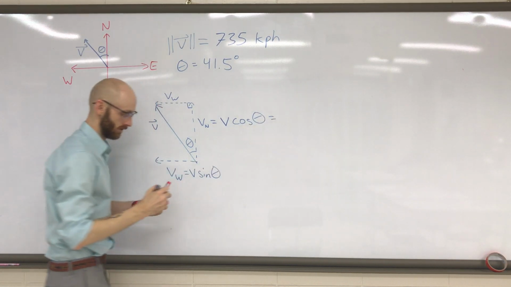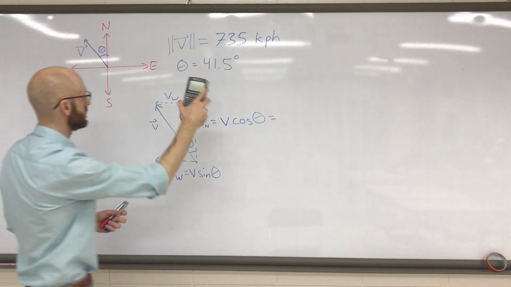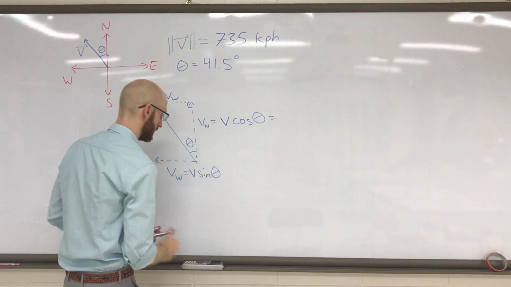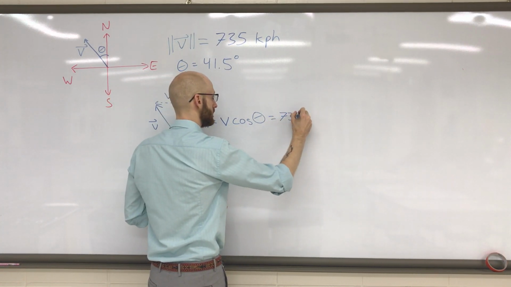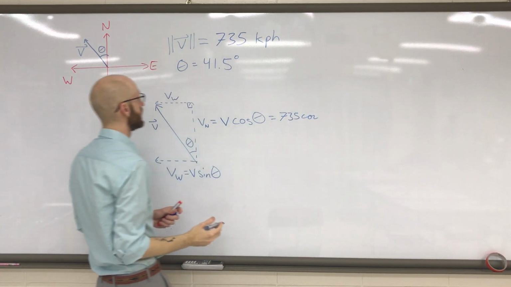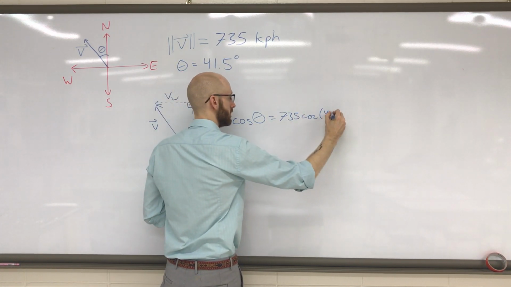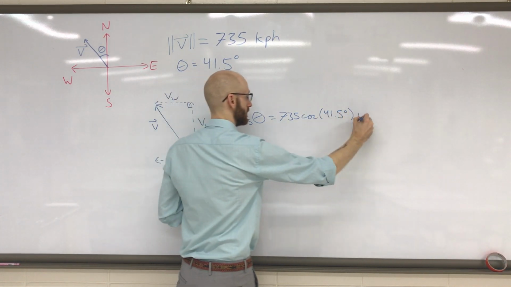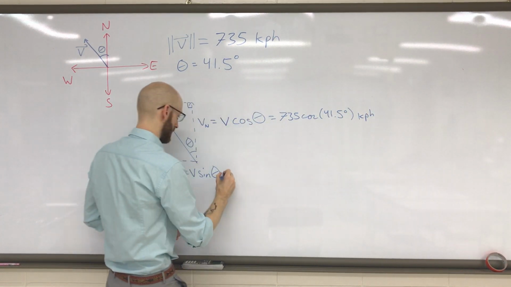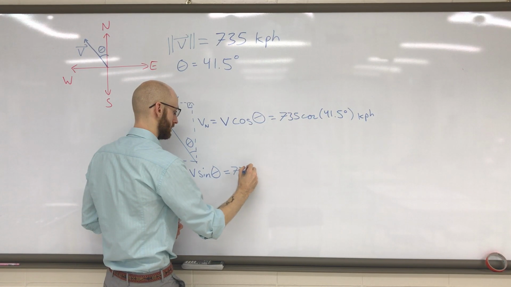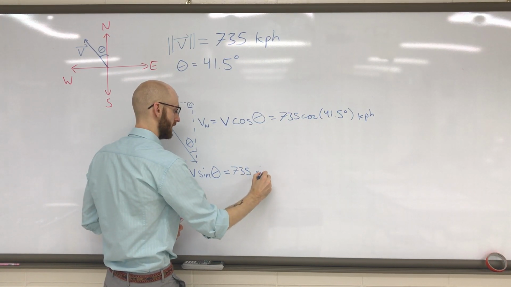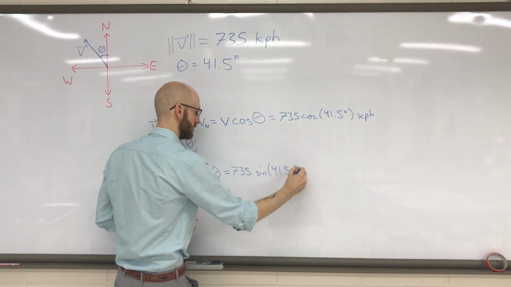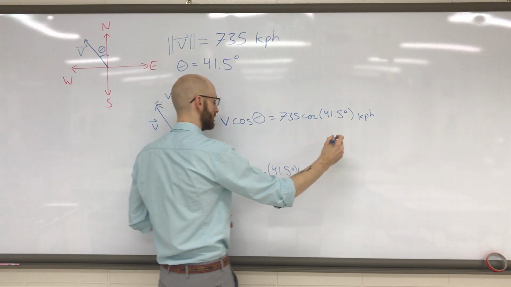Now in order to figure out those components, we just have to put this into our calculator. We would do 735 cosine of 41.5 degrees, and that's in kilometers per hour. And for this one, we do 735 times the sine of 41.5 degrees in kilometers per hour. Those are our units.